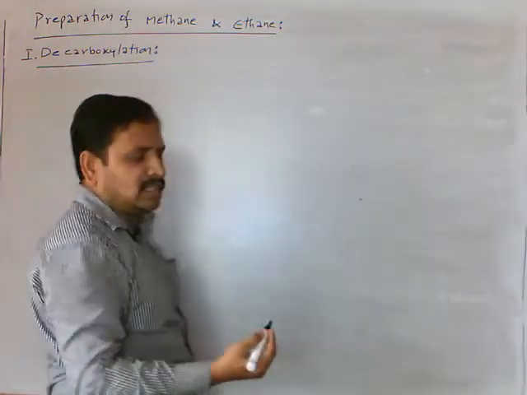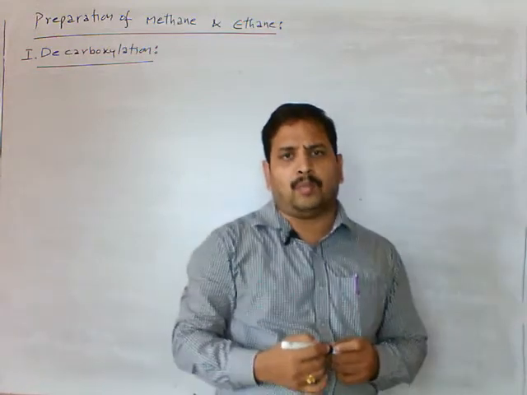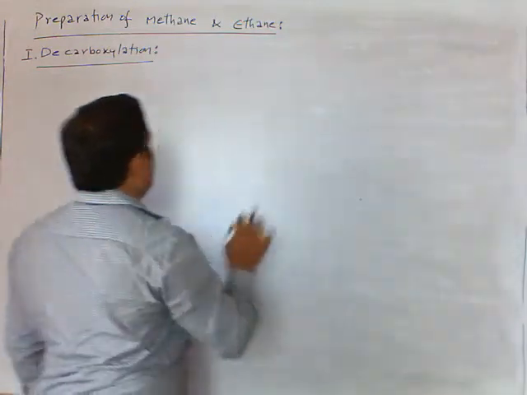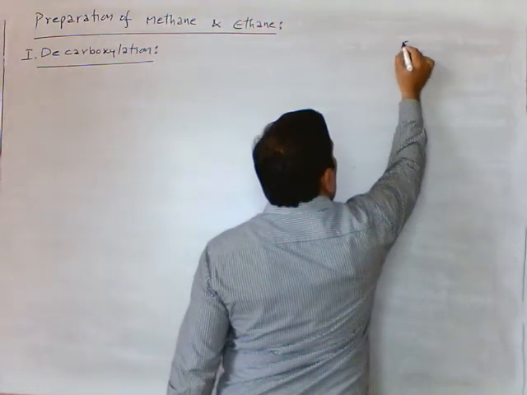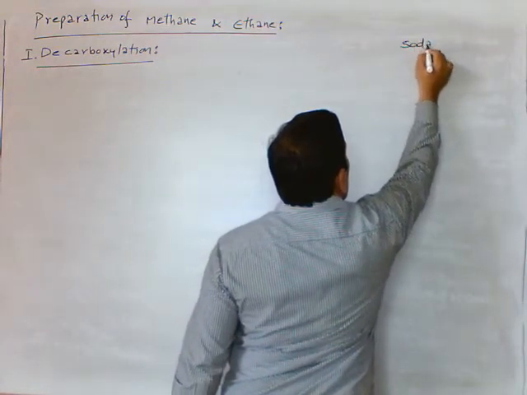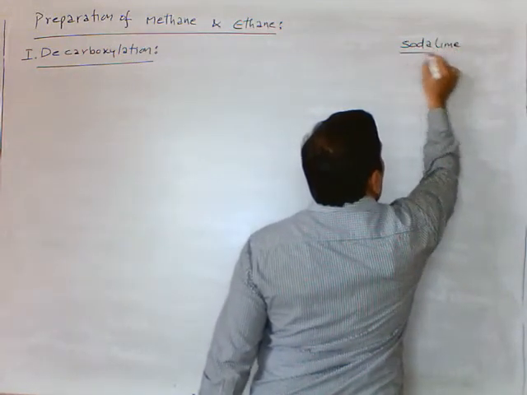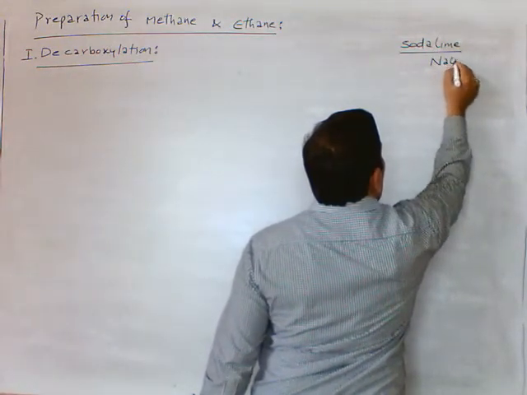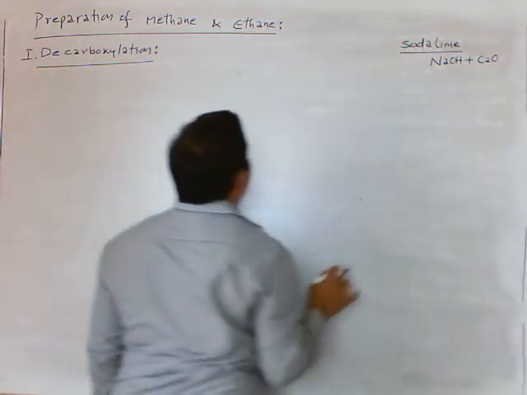Decarboxylation means removal of carbon dioxide from the organic compound. See, here for decarboxylation we are using soda lime. The decarboxylating agent is soda lime. It is a mixture of sodium hydroxide and calcium oxide.